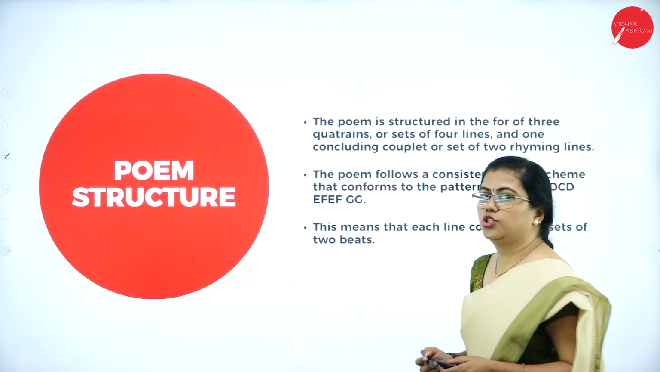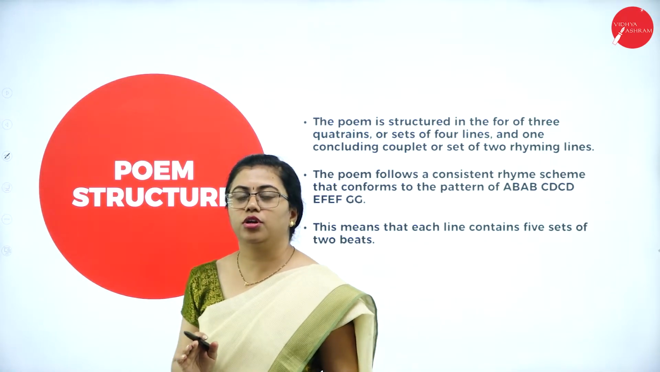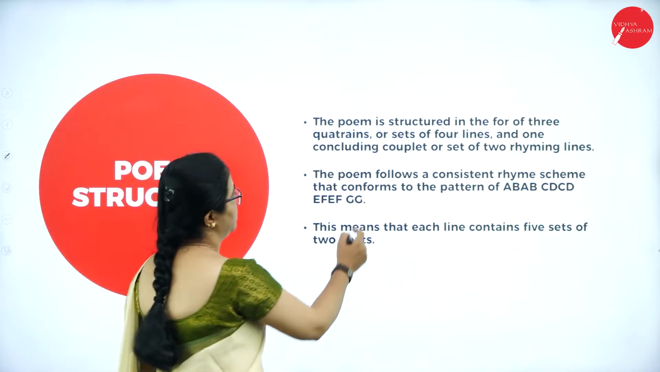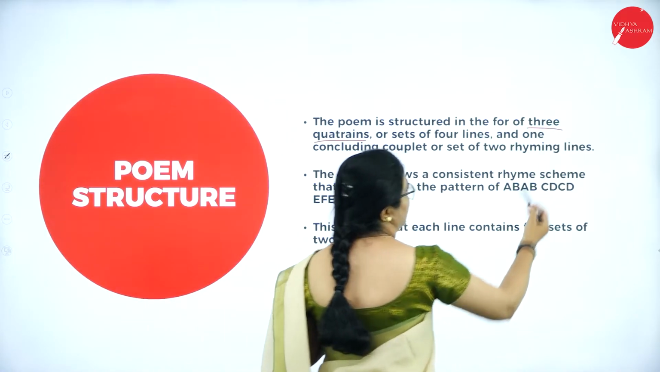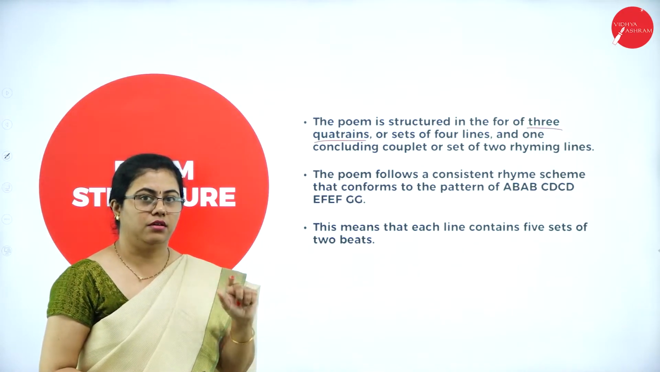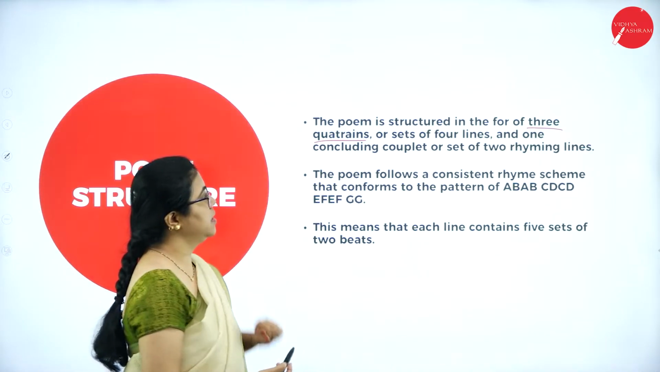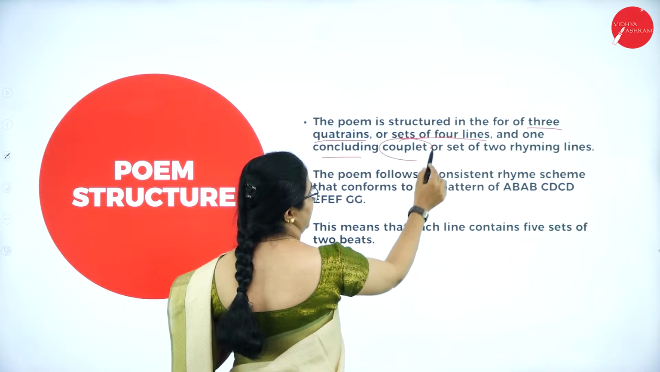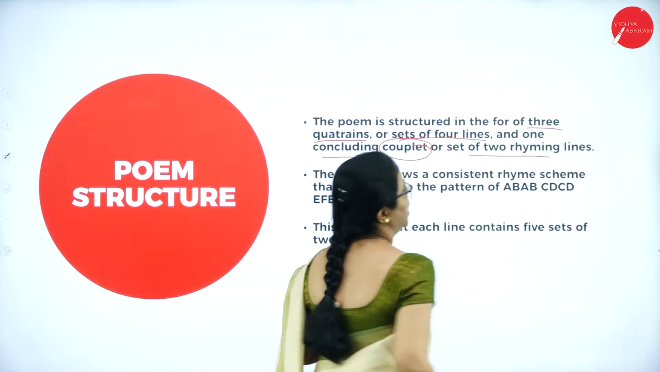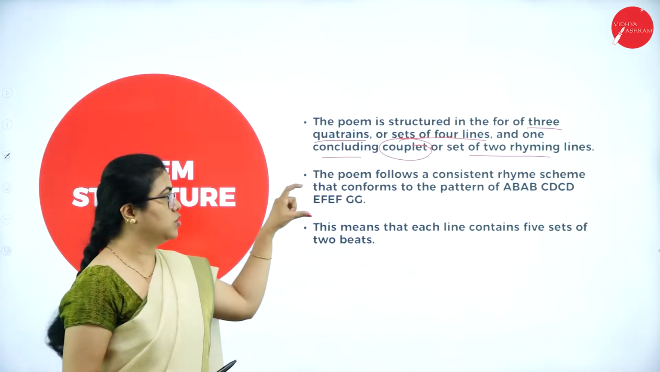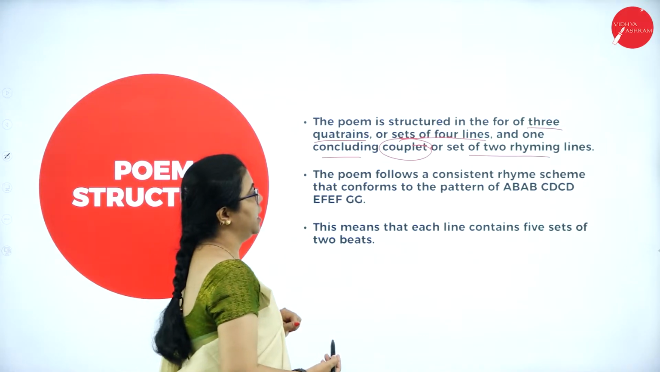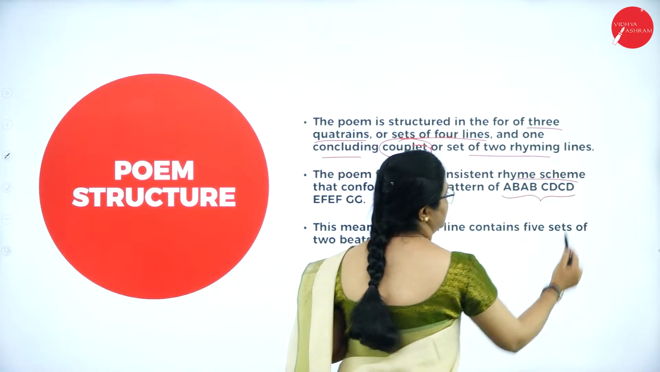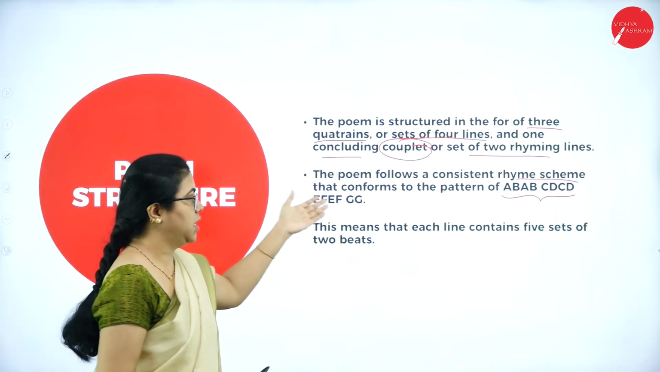So what is the structure of the poem? I introduced this slide in order for you to understand the poem structure. As I told, the poem is divided into 3 quatrains. You have three 4-line parts. That is called a quatrain, a set of 4 lines. And there is one concluding couplet, which means only 2 rhyming lines, the last 2 lines. It actually follows a consistent rhyme scheme. I'll tell you how it follows this rhyme scheme in the coming slides.